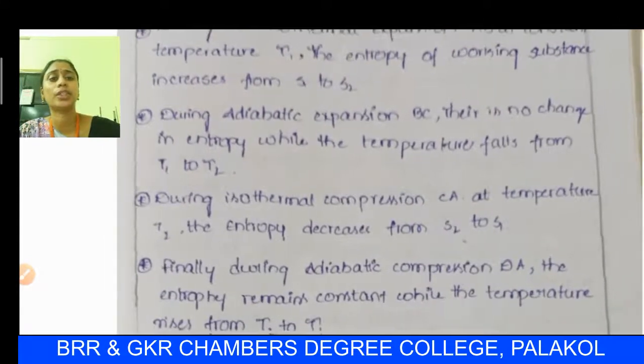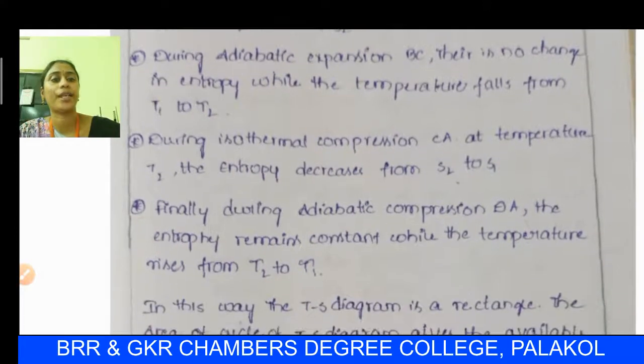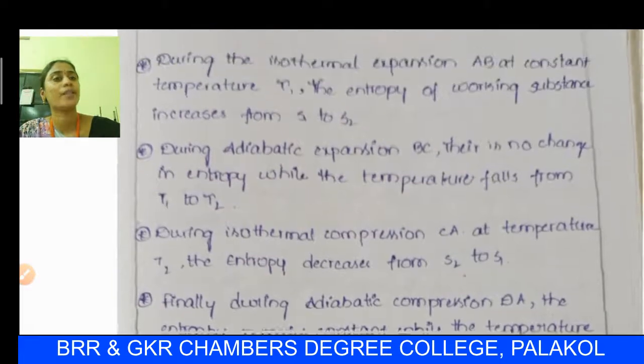Third step: during isothermal compression CD at temperature T2, entropy decreases from S2 to S1. Finally, during adiabatic compression DA, the entropy remains constant while the temperature rises from T2 to T1. These are the four steps.